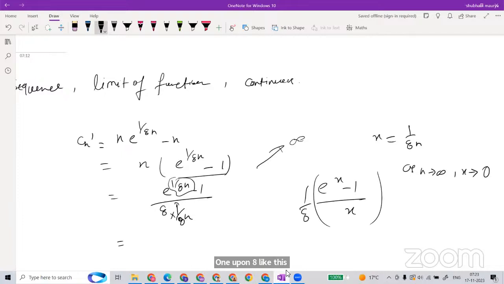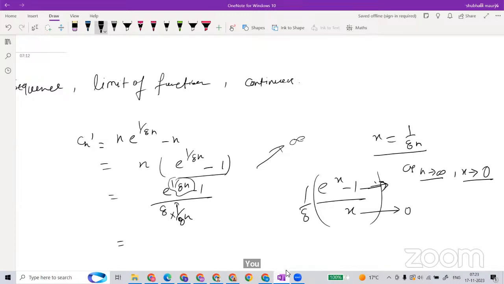Now if we are assuming that as n goes to infinity, x goes to 0, then where will it go? In the denominator, you see that it is going to 0, right? The numerator will also go to 0. Now we have done the limit thing also, right?